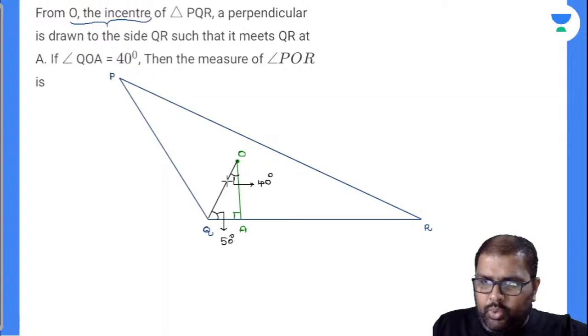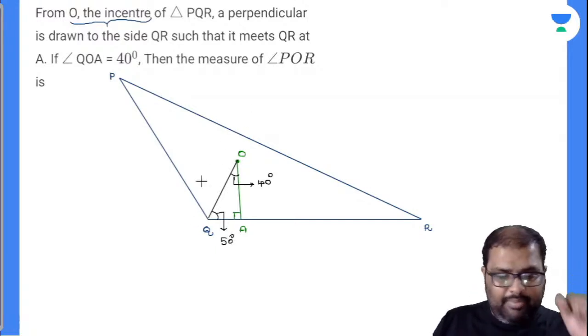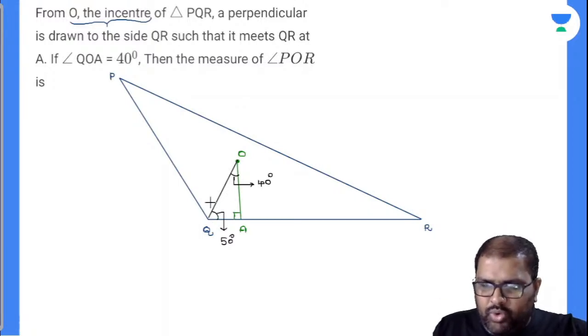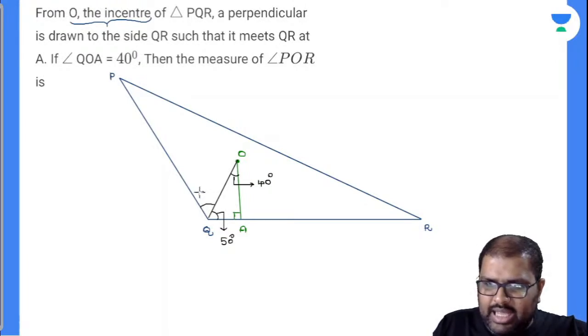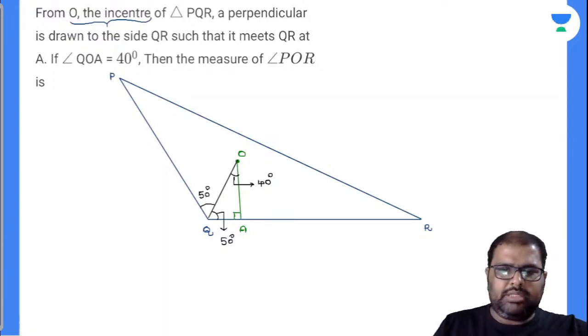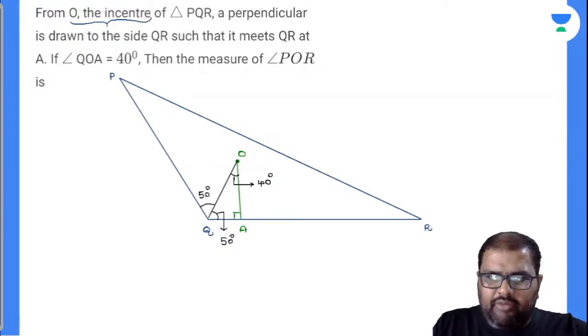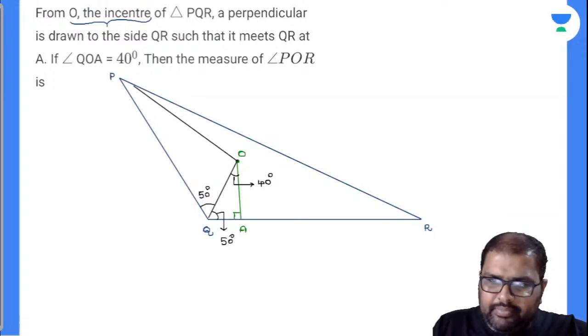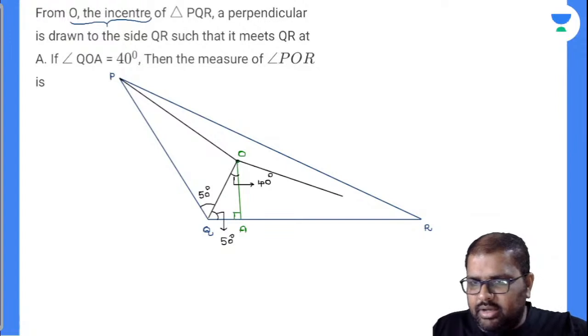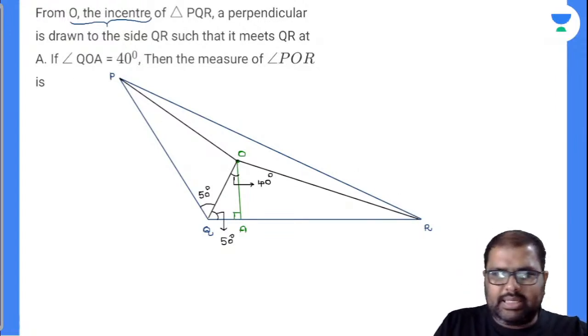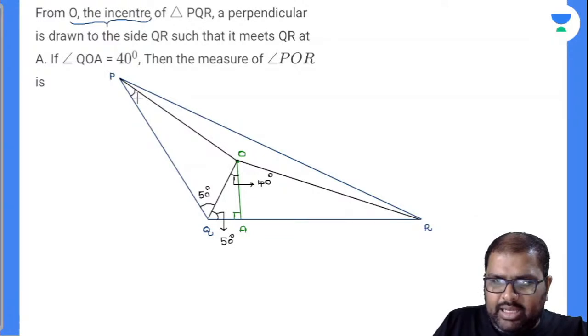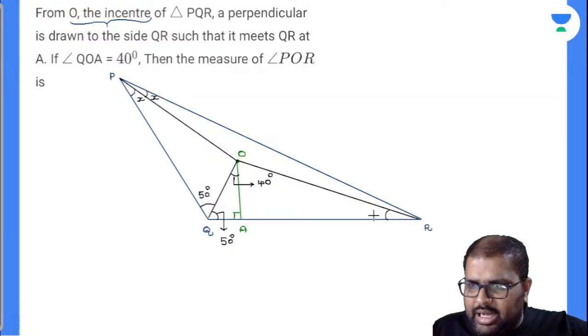Now see here, QO is an angle bisector. Of course, you can extend it up to here, no problem. QO is an angle bisector because O is the in center. Angle bisector means it divides the angle into two equal halves at the vertex. Now, this will also be 50 degrees. Now I will draw one more angular bisector from O to P, and from O to R one more angle bisector. This will divide the angle into two equal halves, X and X. Here they will be dividing angle R into two equal halves, Y and Y. Am I right or wrong?